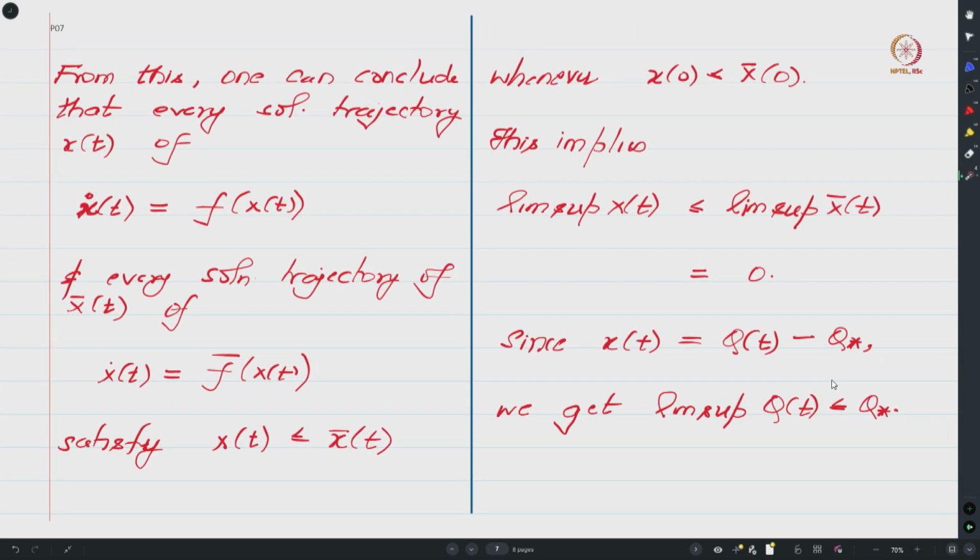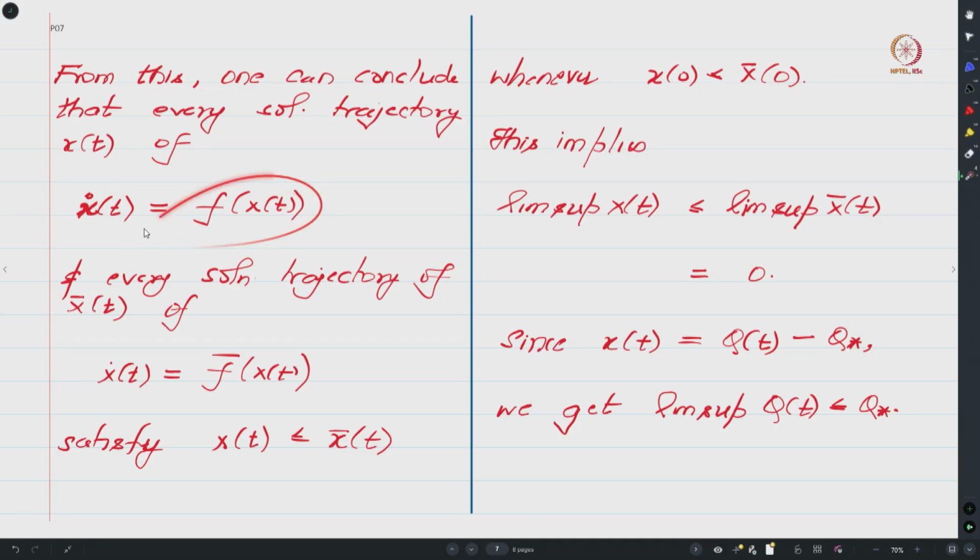And because f bar also has this quasi monotone nature, one can now conclude that every solution trajectory of this ODE, and every solution trajectory of this ODE, satisfy this relation whenever x0 is upper bounded by x bar 0. So let me elaborate.